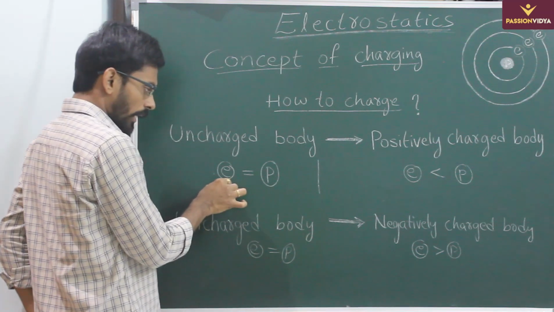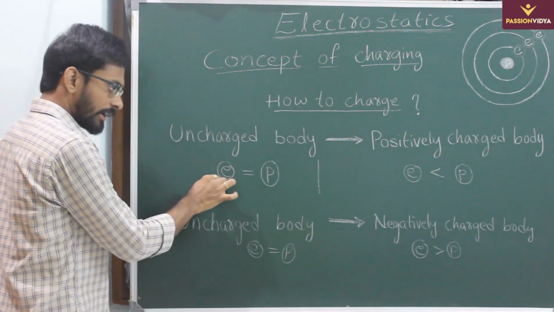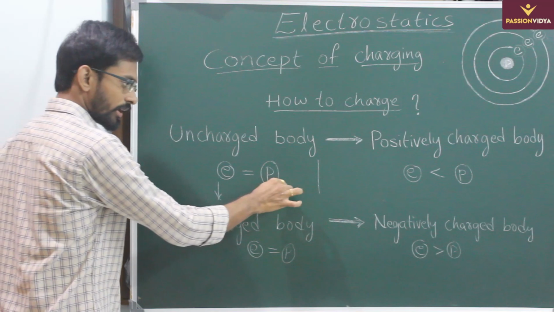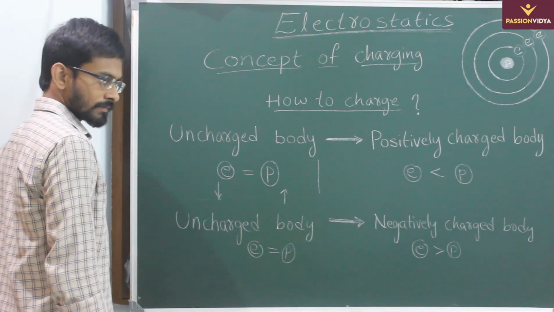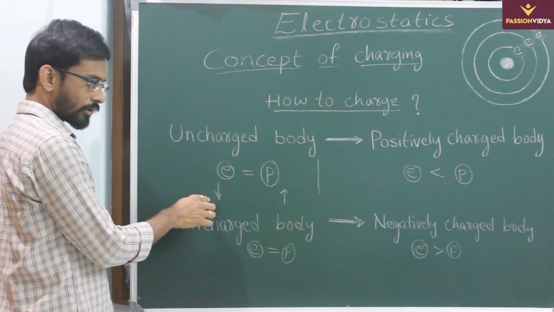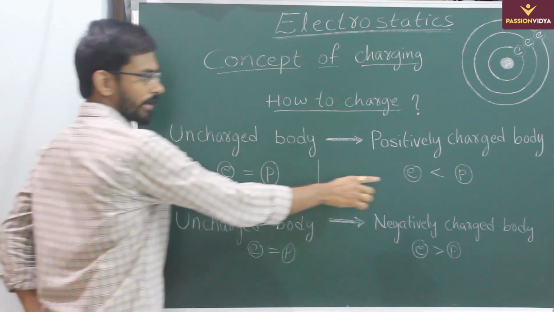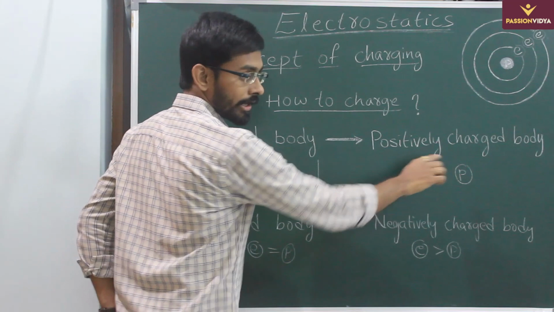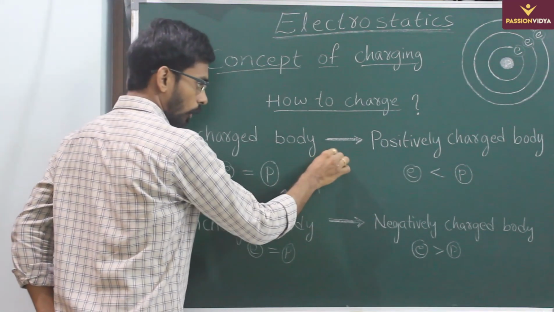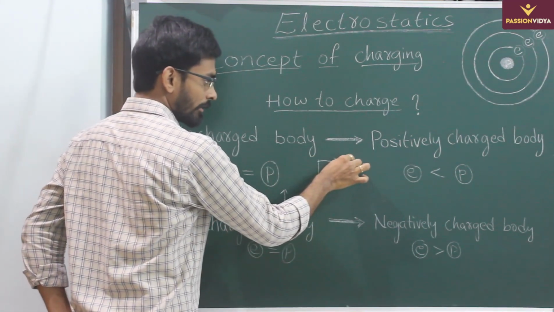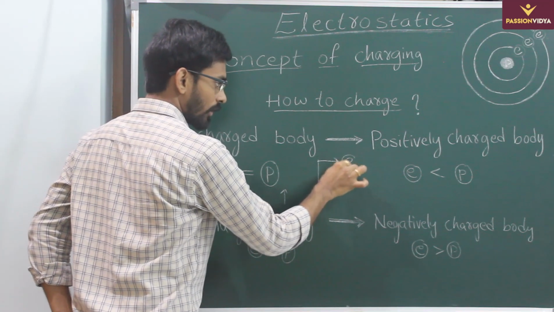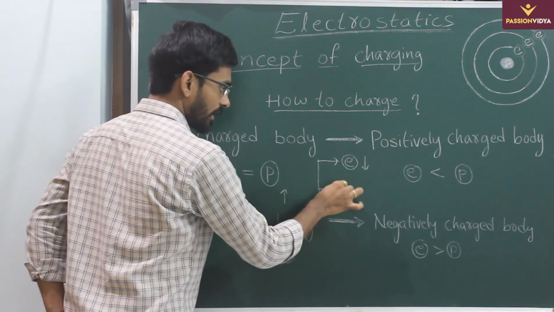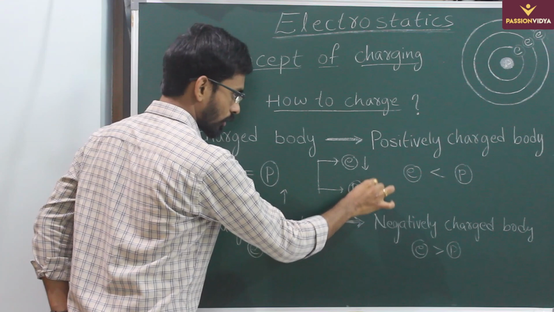What we can do, either we can decrease the number of electrons or increase the number of protons. So if you decrease the number of electrons or increase the number of protons, then the number of electrons in the atom will decrease or it will be less than the number of protons. So the two options: either decreasing the number of electrons or increasing the number of protons.